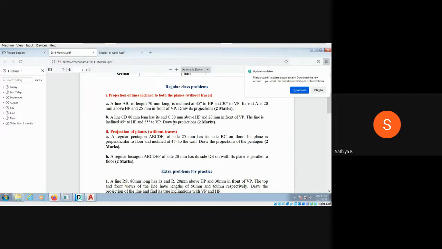Drawing the projections means the actual length of the line is available in the HP plane and the VP plane, after tracing the shadow in the front view and top view. It is the same question, but the length is different: 80 mm, and here 20 mm, here given 30 mm. Everything is the same, so you have to repeat the procedure again to answer this.